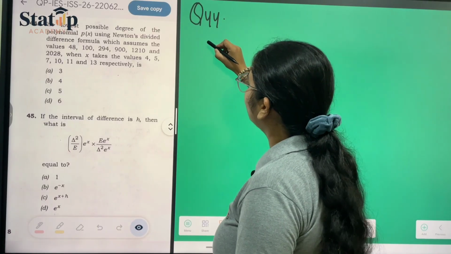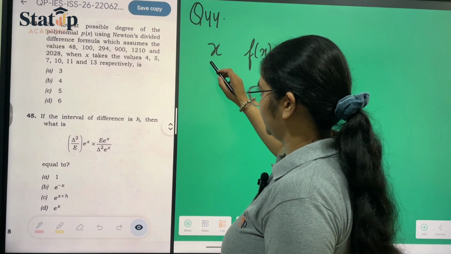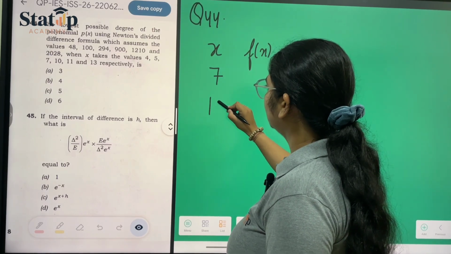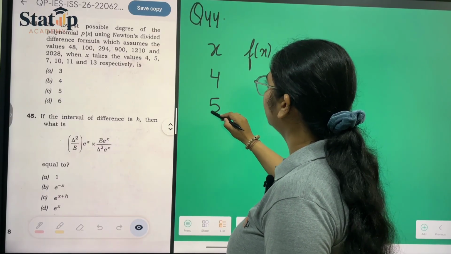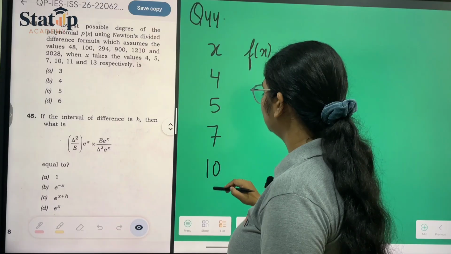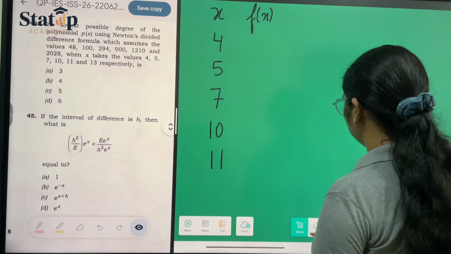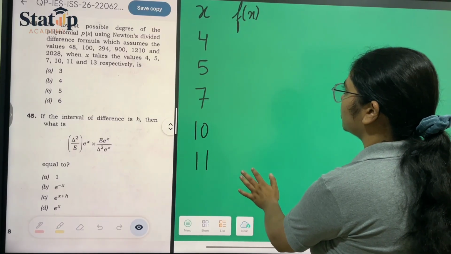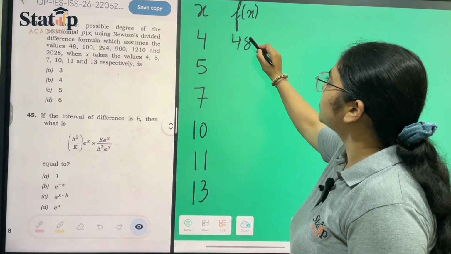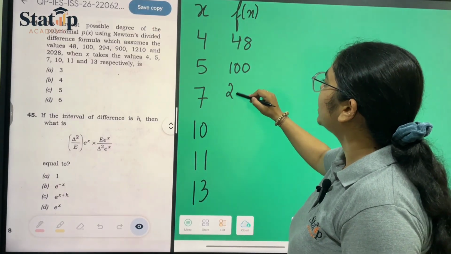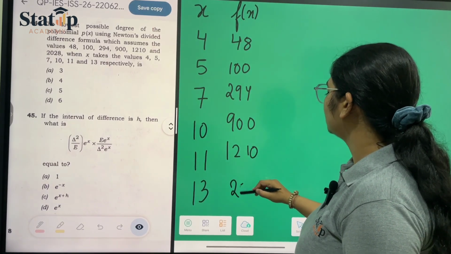So first of all, we will put the values of x, then f(x), and then calculate the divided differences. The x values are 4, 5, 7, 10, 11, 13, and the values against them are 48, 100, 294, 900, 1210, 2028.